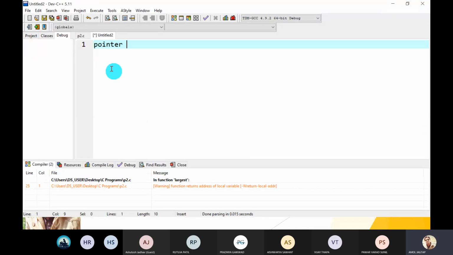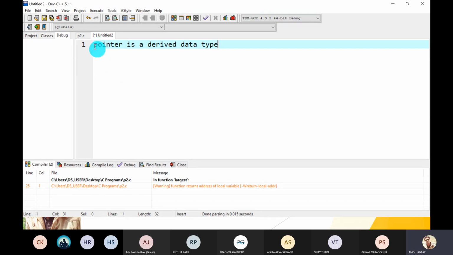So what is a pointer? A pointer is a derived data type. Because there are different types of data types in C language. Pointers, functions, arrays are derived data types.